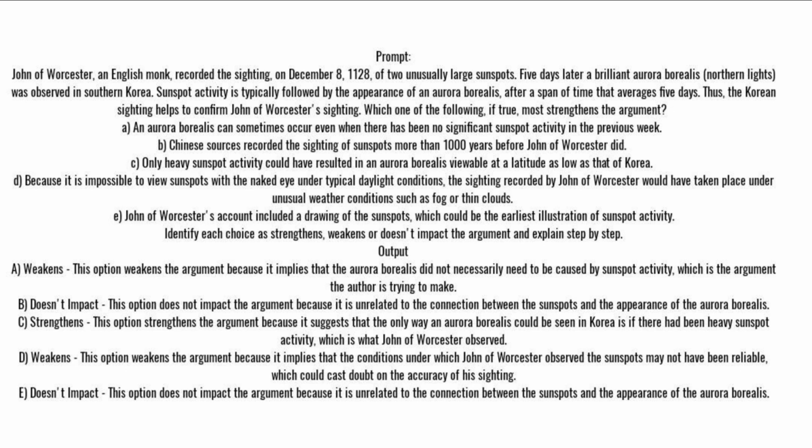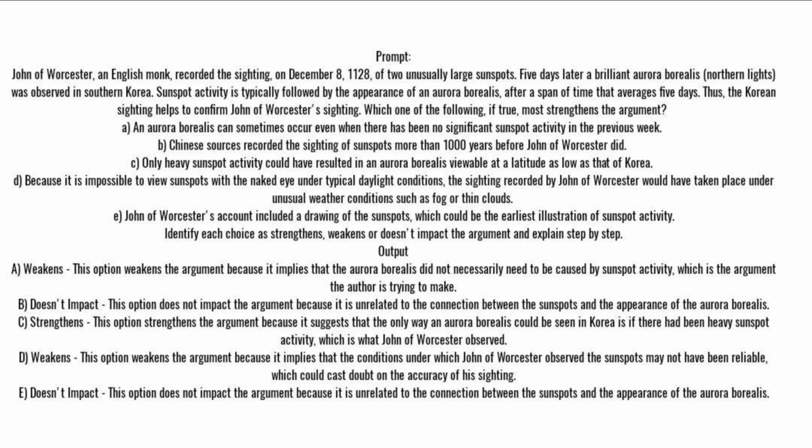A. An aurora borealis can sometimes occur even when there has been no significant sunspot activity in the previous week. B. Chinese sources recorded the sighting of sunspots more than 1,000 years before John of Worcester did. C. Only heavy sunspot activity could have resulted in an aurora borealis viewable at a latitude as low as that of Korea.